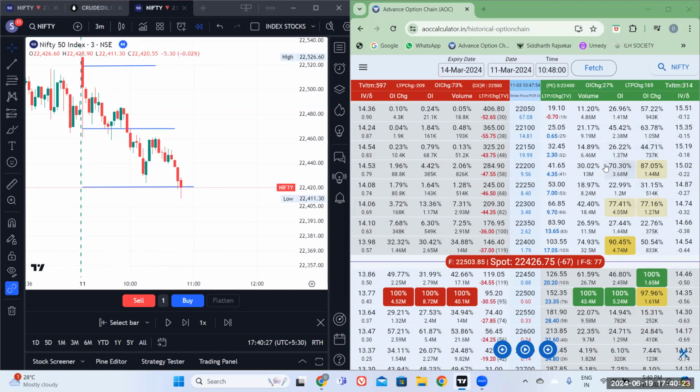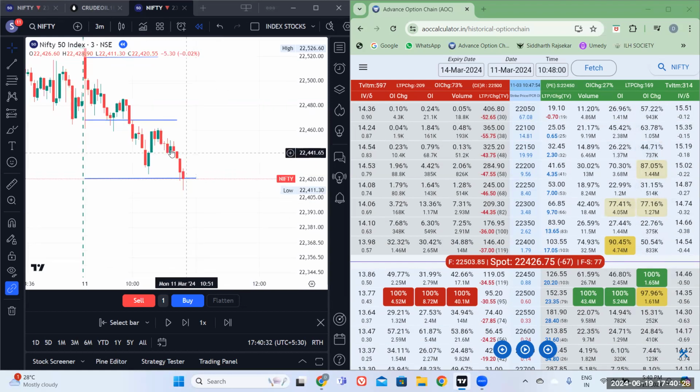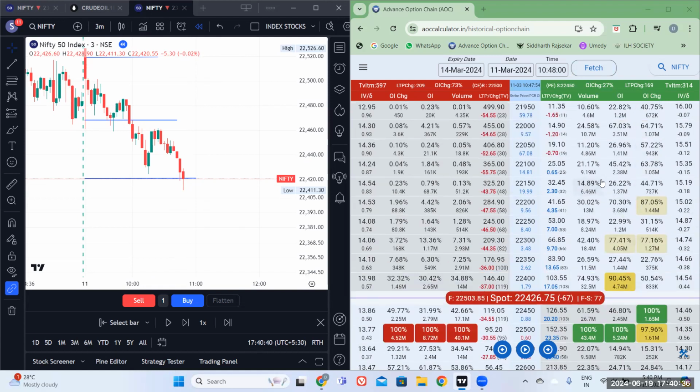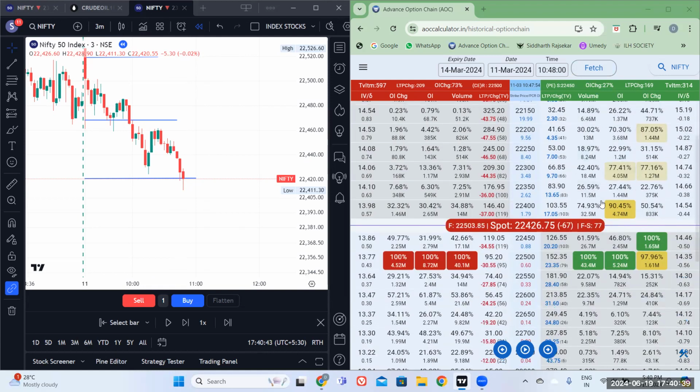Whenever this kind of weakness is indicated, I don't know whatever is going to happen on this day, but it's going to be a downside day. And multiple means kind of a bloodbath. So as of now, as you see, the data is pretty bearish.